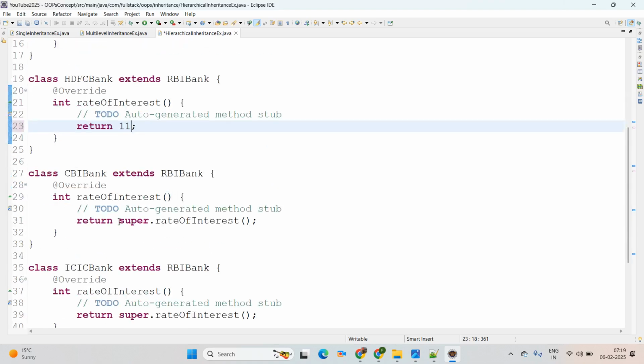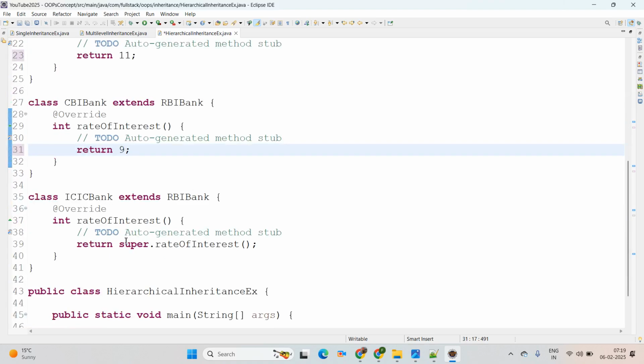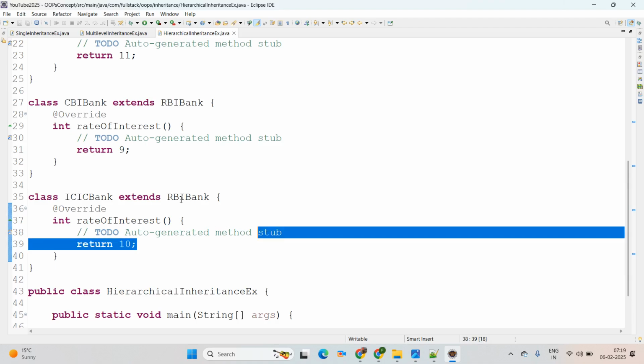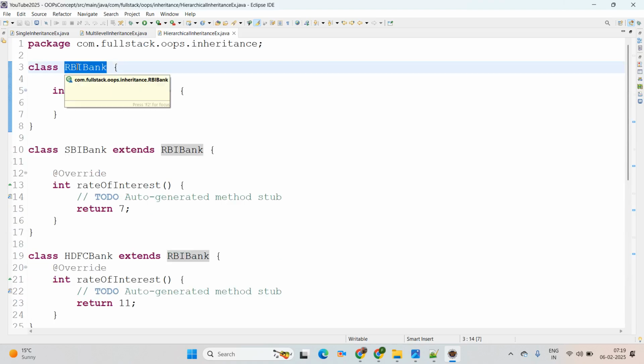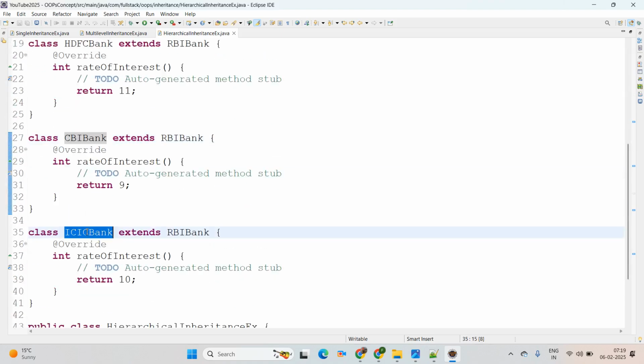Then Central Bank of India we are giving the rate of interest as 9, and ICICI Bank we are giving the rate of interest here 10. Then see, each bank has a different rate of interest, ROI you can simply say. Perfect. Then the concept is hierarchical inheritance. It means one is root and all the others are leaf nodes. See, those are the leaf, and they are always extending the property from the root only, it means RBI Bank.